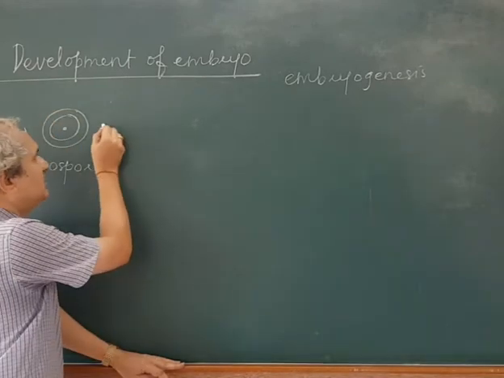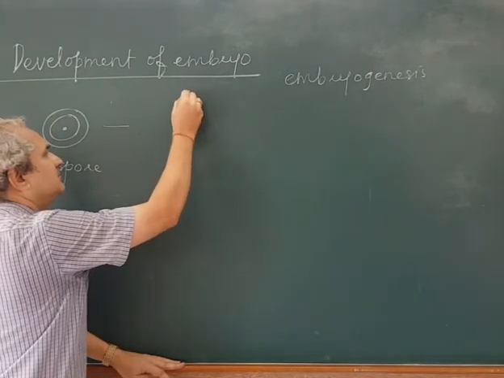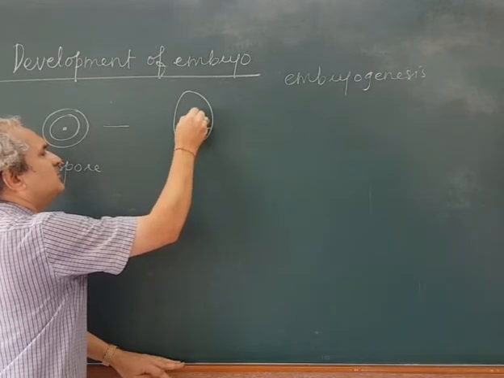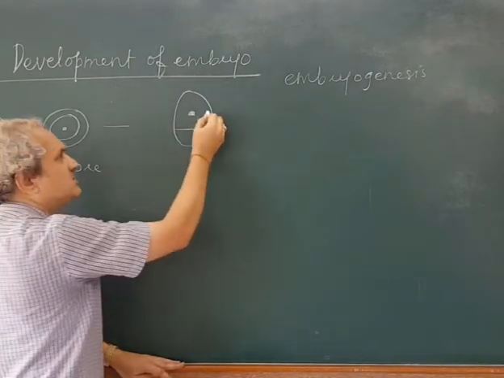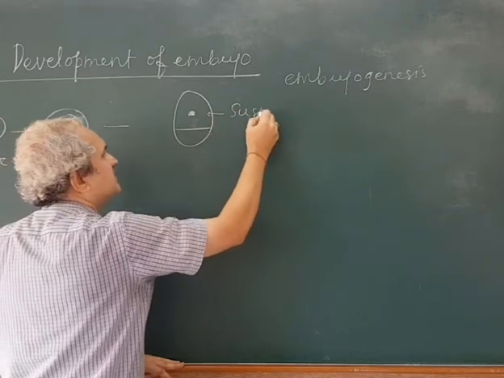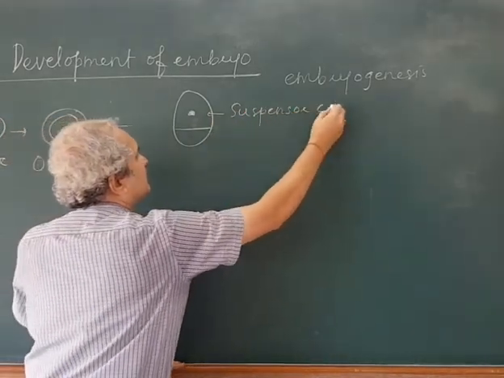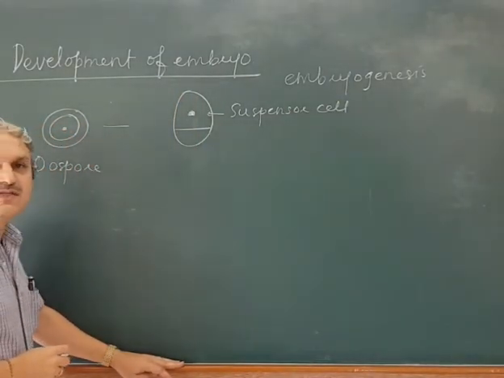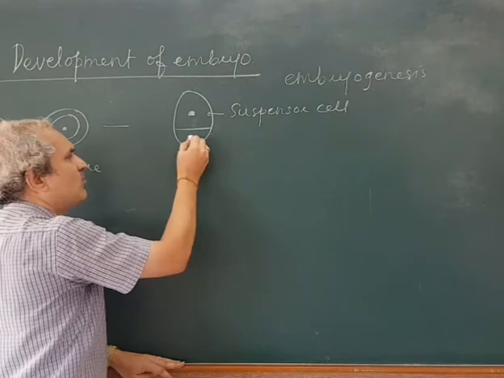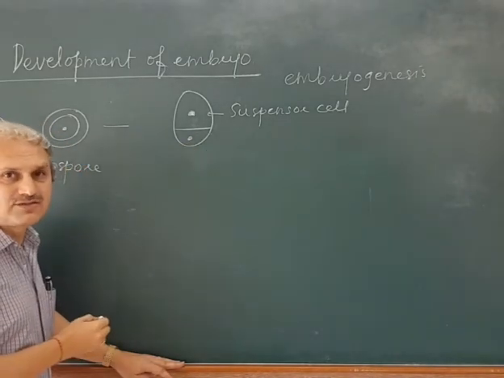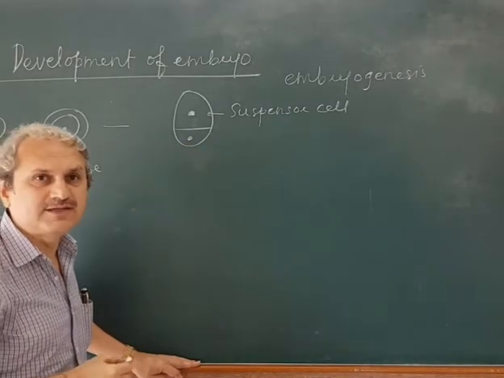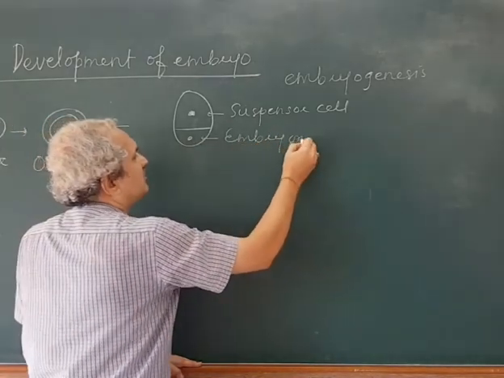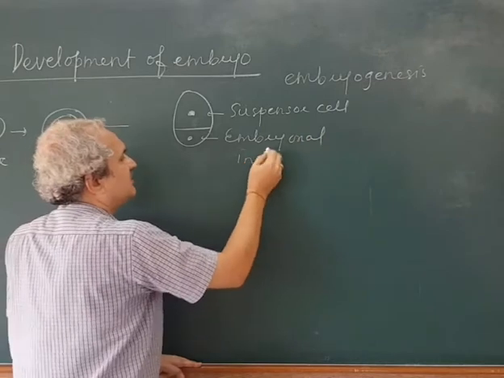Here there is one large cell towards the micropylar end, which is called the suspensor cell. A small cell towards the callosal end is called the embryonal initial cell.